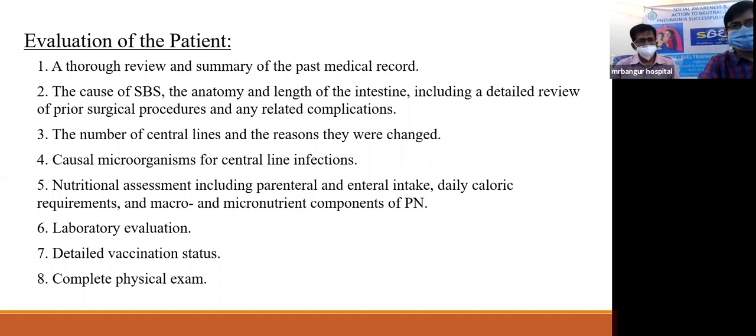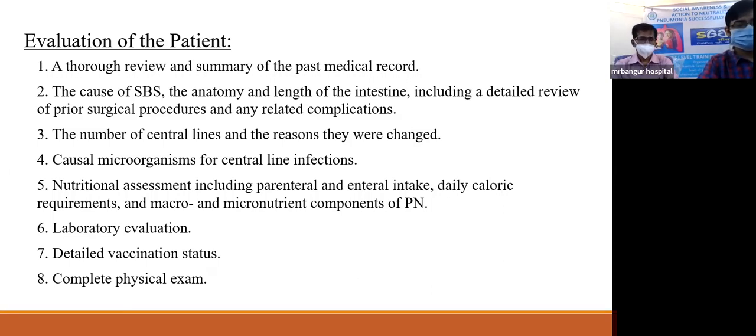The cause of the short bowel syndrome, the anatomy, length of the intestine, which can be done by the previous endoscopic reports, the upper GI picture series should be done. Then the number of central lines and the reasons why they were changed, the microorganisms in case of central line infections, nutritional assessment including parenteral and enteral intake, daily caloric requirement, macronutrient components of the parenteral nutrition, detailed laboratory investigations, detailed vaccination status, and complete physical examination.